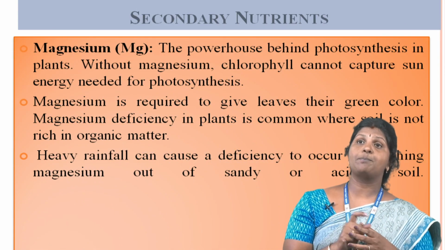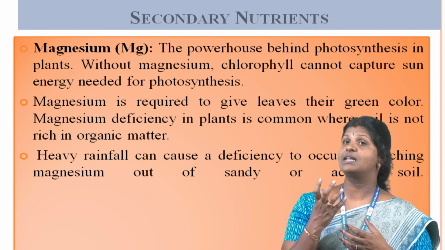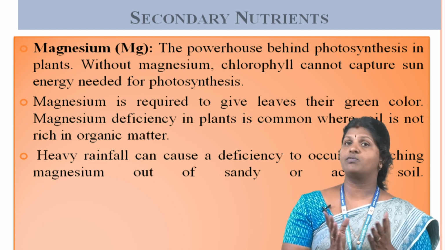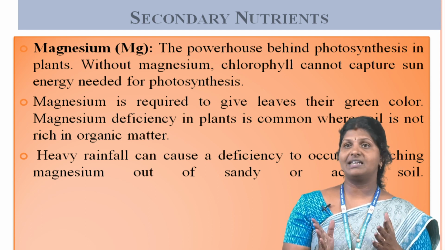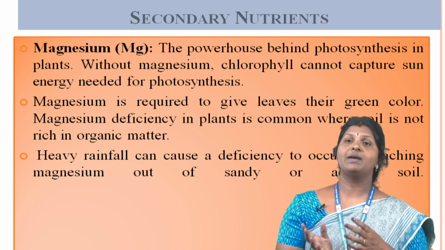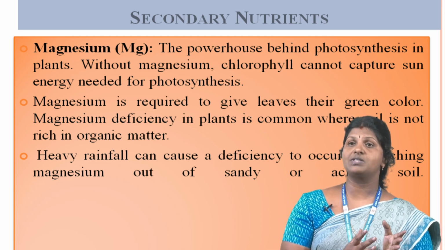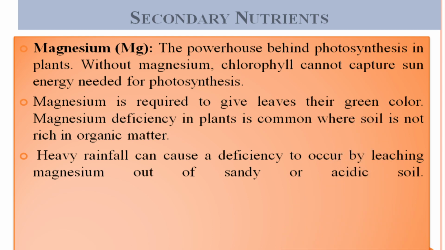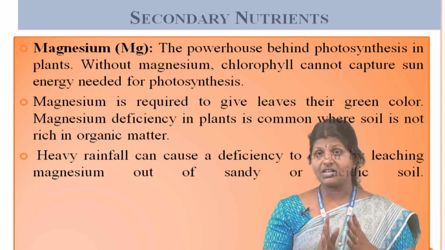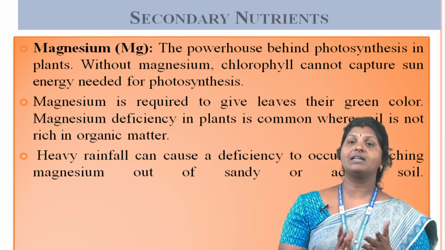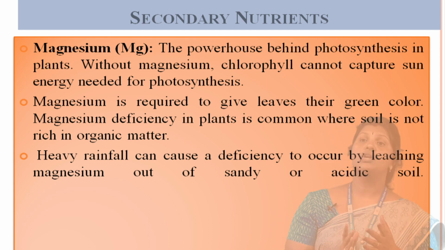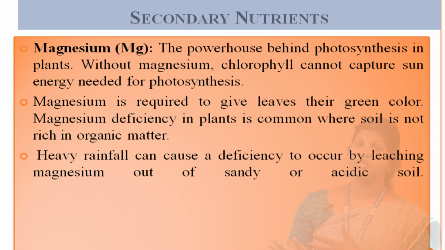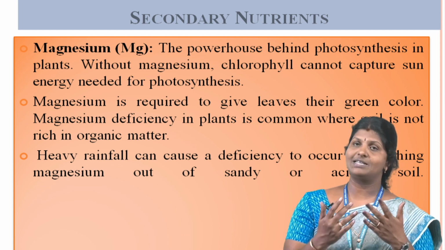Then magnesium is a powerhouse behind photosynthesis in plants. Without magnesium, chlorophyll cannot capture the sun's energy needed for photosynthesis. Magnesium is required to give leaves their green color. Magnesium deficiency in the plant is common where soil is not rich in organic matter. Heavy rainfall can cause a deficiency to occur by leaching magnesium out of sandy or acidic soil.